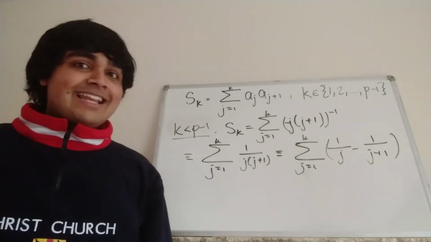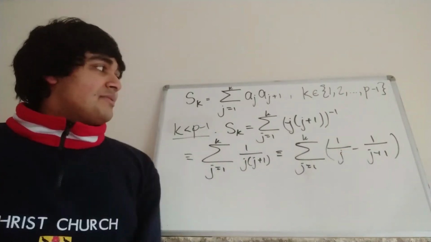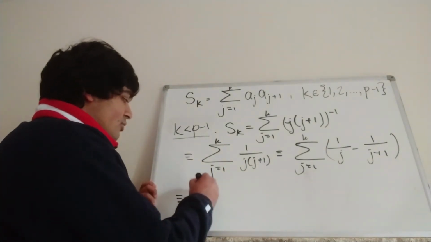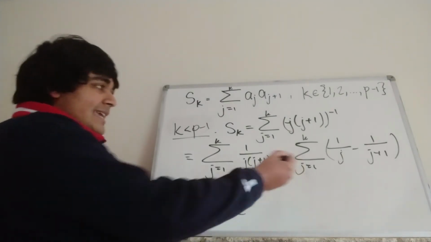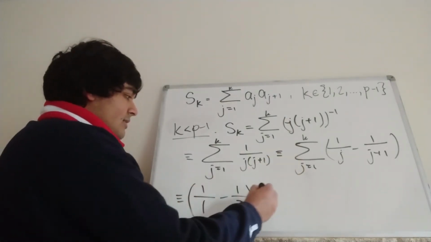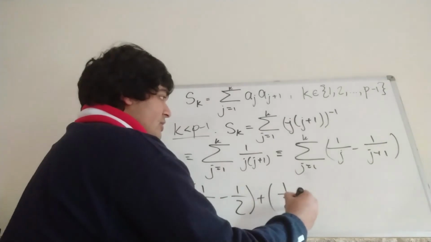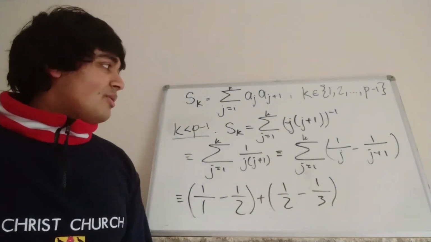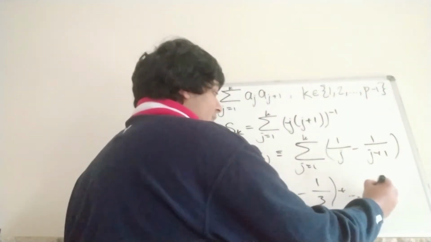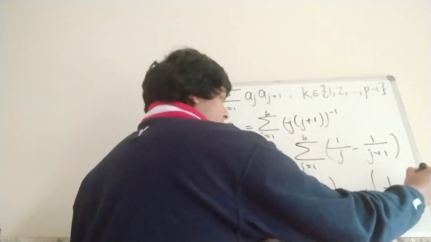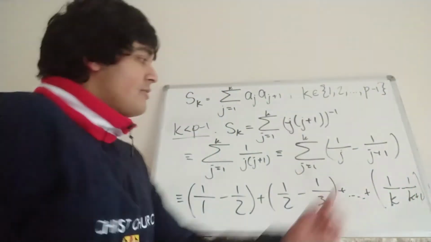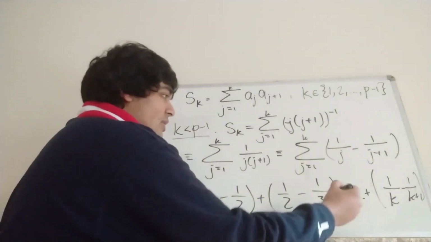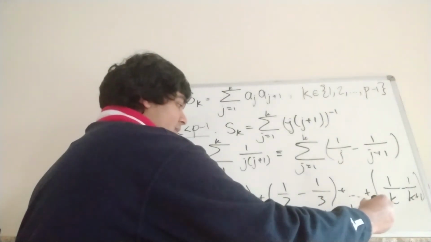And now this guy here is telescoping, so if you just write out perhaps the first few terms and the last few terms, we'll see that all the middle terms will cancel. So this is congruent to 1 over 1 minus 1 over 2, so that's the case j equals 1. When j equals 2, 1 over 2 minus 1 over 3. Then we're going to get a plus 1 over 3 minus 1 over 4, and so on. Anyway, we're going to get up to our last term, which is 1 over k minus 1 over k plus 1. This 1 over k will cancel with a minus 1 over k in the previous term, so all we're left with is a 1 over 1 minus 1 over k plus 1, like so.